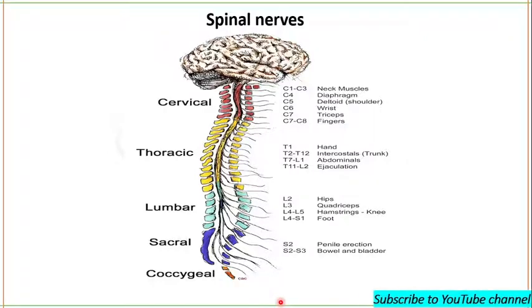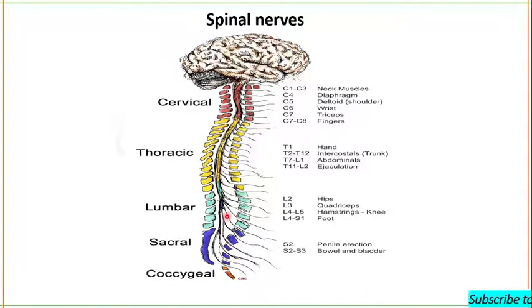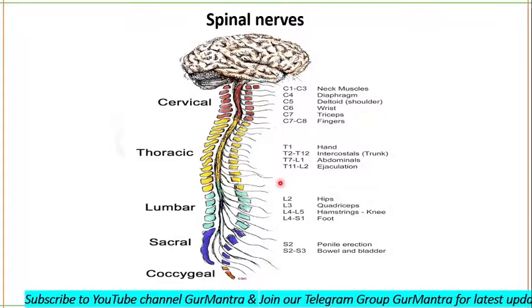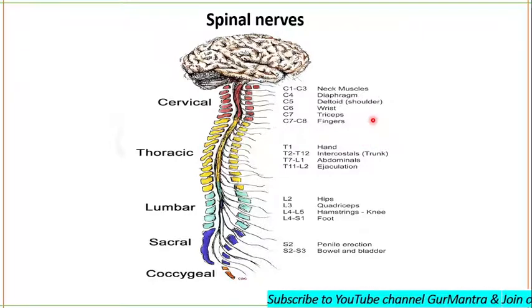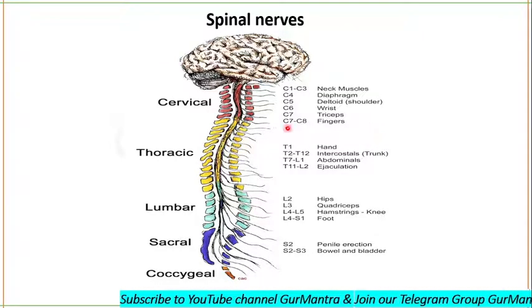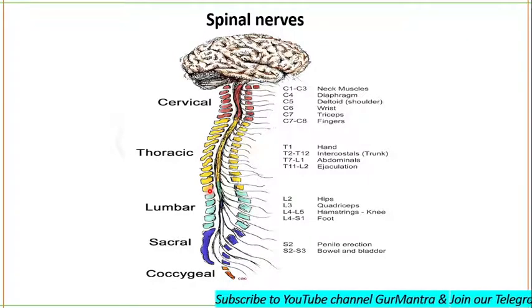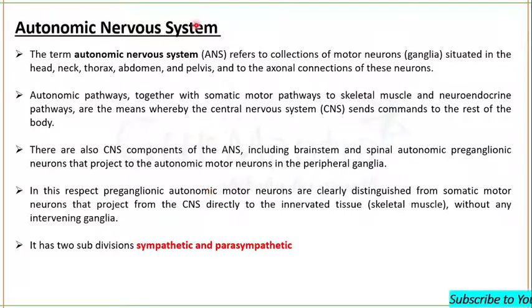If you want to compare spinal and cranial nerves, or differentiate between them, you can differentiate easily. Spinal nerves are numbered C1 to C8, T1 to T12, etc., and cranial nerves are numbered in Roman numerals. Spinal nerves are in 31 pairs, cranial nerves are in 12 pairs. Spinal nerves originate from spinal cord; cranial nerves originate from the brain. Spinal nerves have 2 roots, and cranial nerves have only 1. Spinal nerves are completely mixed, sensory and motor. Cranial nerves will either be mixed, motor or sensory. So let's talk about your autonomic nervous system now.